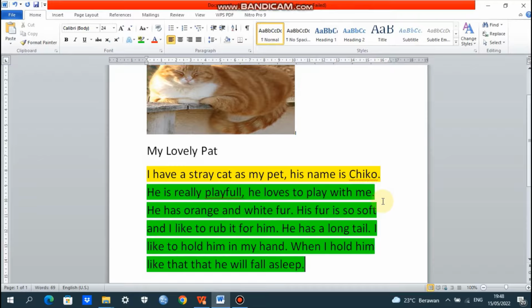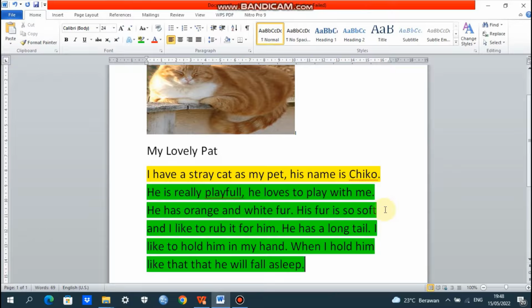And then the next, still remember, language features of descriptive text. What is number 1? Specific participant. I only talk about Chico, my lovely pet. I do not talk about other lovely pets. Only Chico. So that is the first language feature. And then the second language feature, what is it?